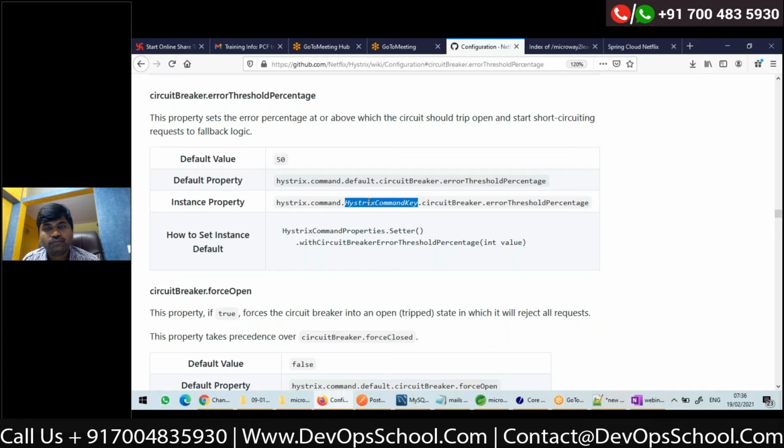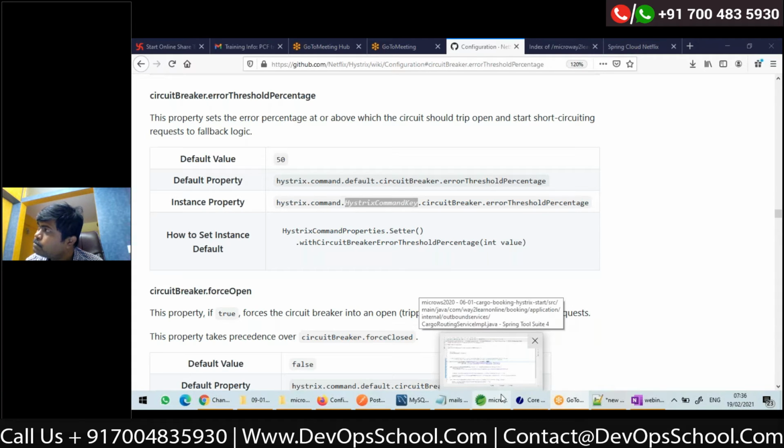So, Shiva, since we are implementing Hystrix and circuit breakers for each and every method of the microservice, is there any way we can cover the property file in one shot?